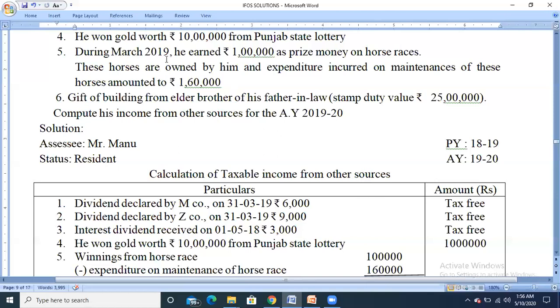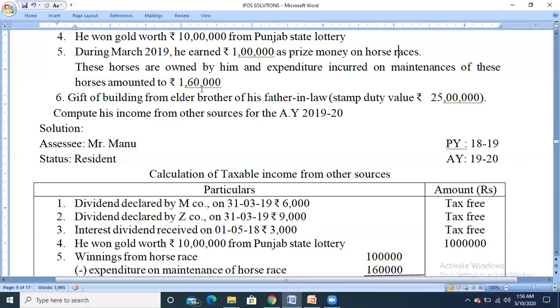Next, during March 2019, we had rupees 1 lakh as prize money from horse races. The condition says that for casual income from betting or horse races, if it is more than 10,000 rupees, we need to do the gross up. If it is less than 10,000, we are not supposed to do any gross up. But if you observe, they are claiming that these horses are owned by him and the expenditure incurred on maintenance of these horses amounted to rupees 1,60,000.